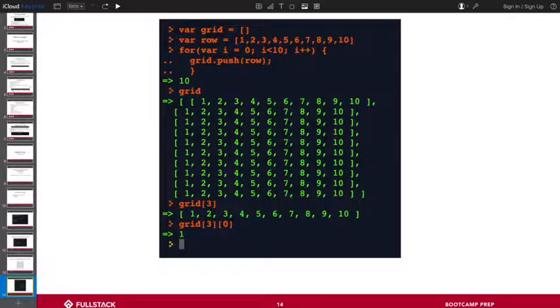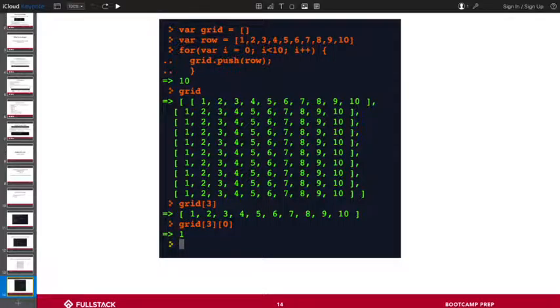And so if I do this 10 times, the first time it goes through the loop, it'll be an empty array. It will add this row to it. The second time, when i equals 1, it'll add this row. When i equals 2, it'll add this row, and so forth, all the way until i equals 9. It will add this last row. And then at i equals 10, it will say, all right, you violated the conditions of my for loop. I'm done. And this is what we get.